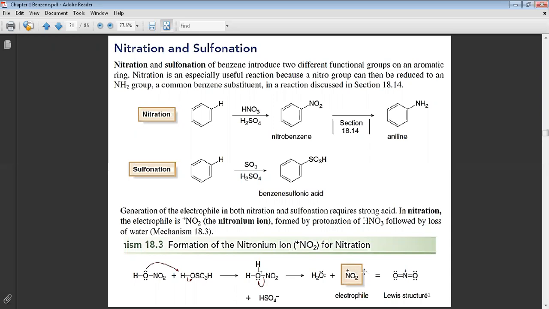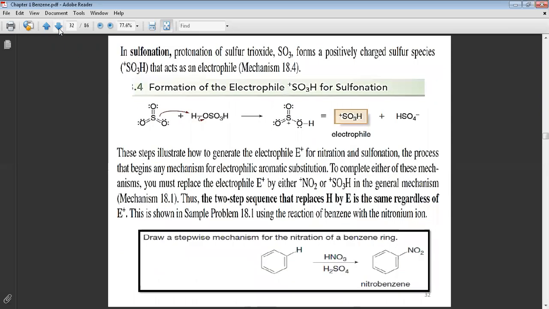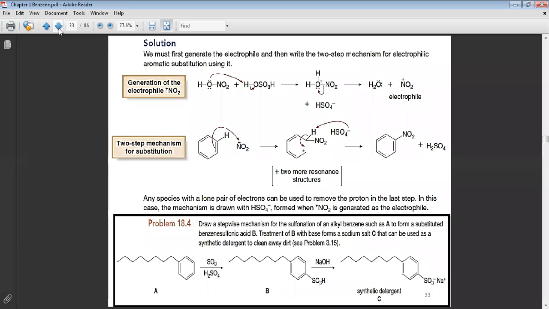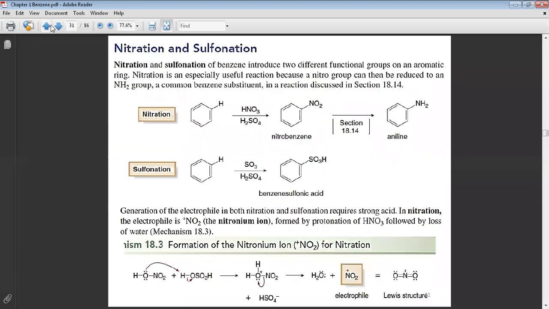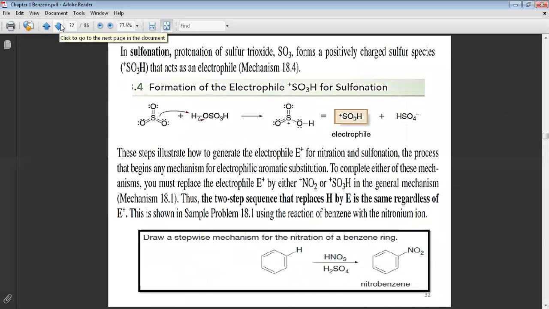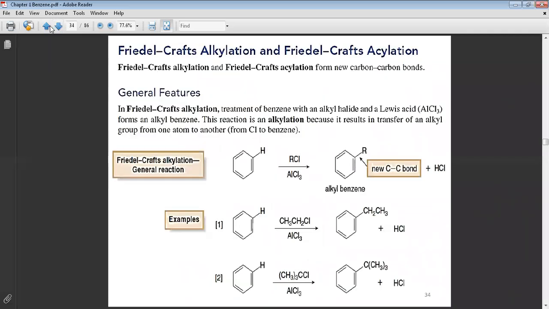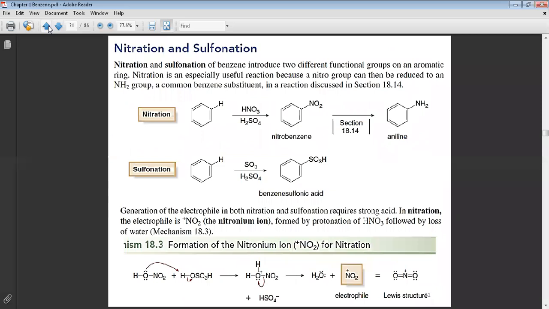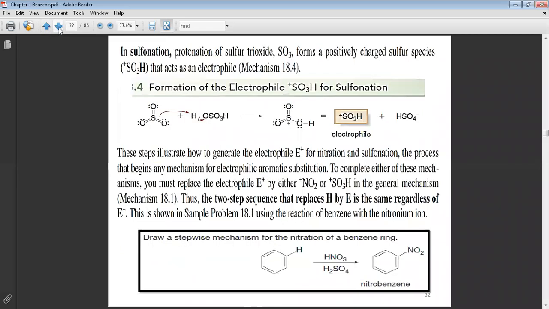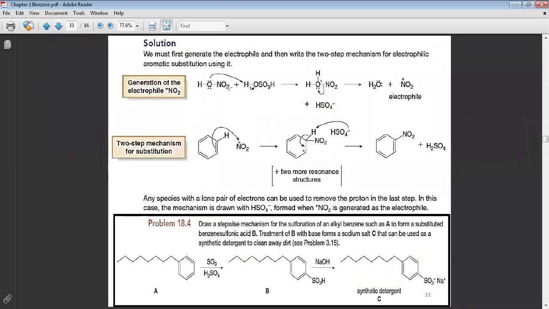Now the nitronium ion will react with the benzene ring. Look at the second step.